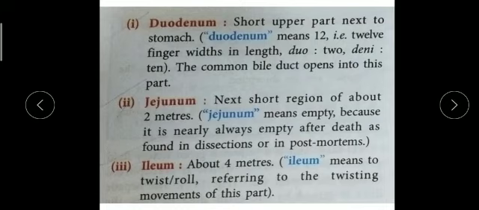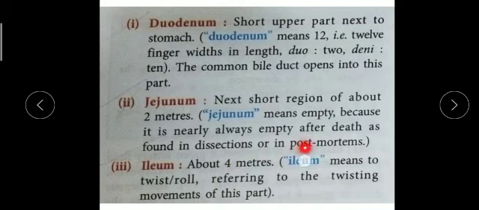The first part is the duodenum, the upper part, and the common bile duct opens into it. So bile juice goes into this duodenum only. Then the next part is the jejunum. It is always empty after death, as found in dissection and post-mortems.